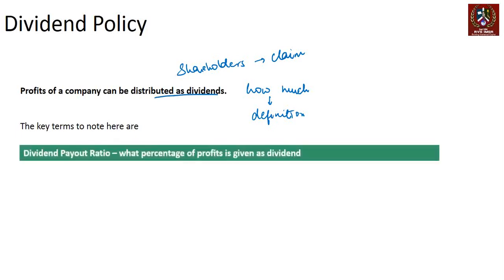So the first term that is important is the dividend payout ratio. This is nothing but my dividend divided by the profit that the company has. Or if I divide the numerator and denominator both by the number of shares, this is dividend per share divided by earnings per share.